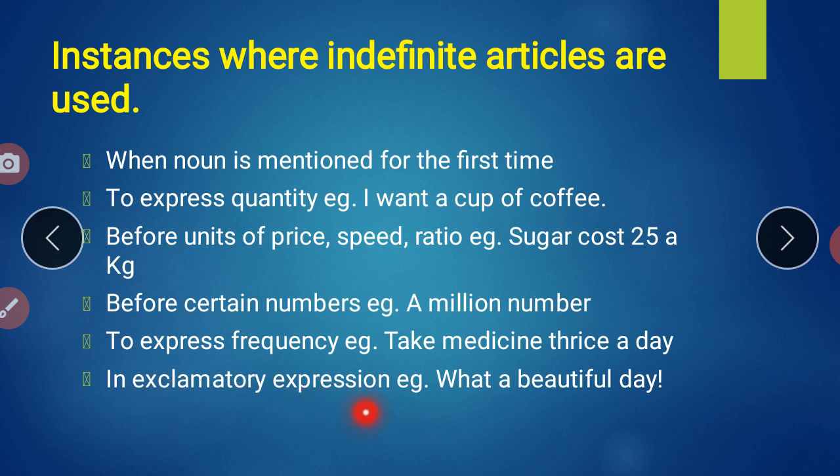In exclamatory expression, what a beautiful day. Find it, what a beautiful day. There we are supposed to use a.